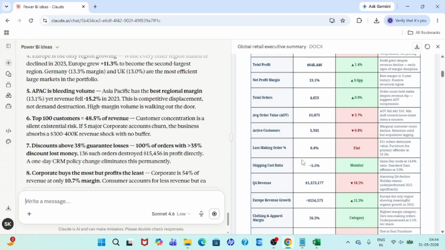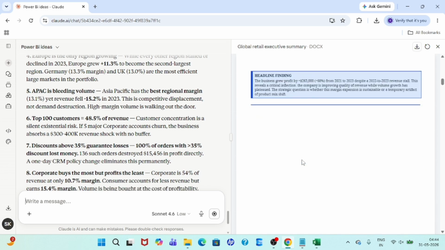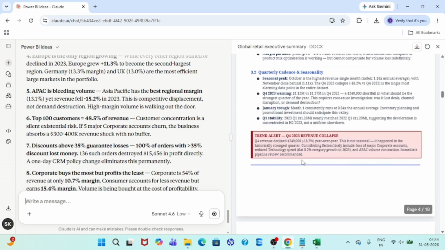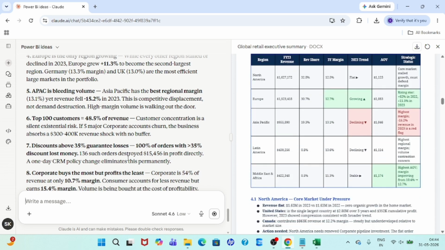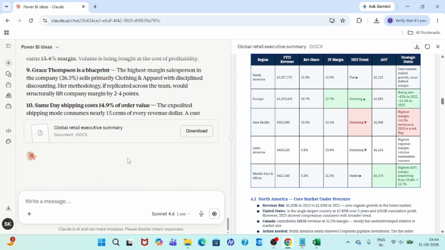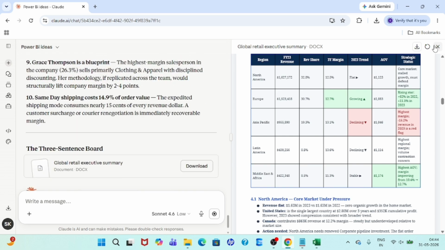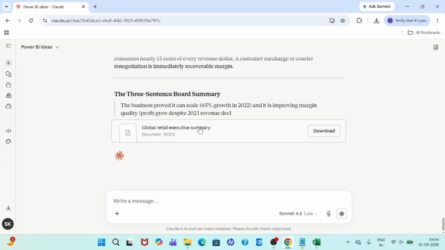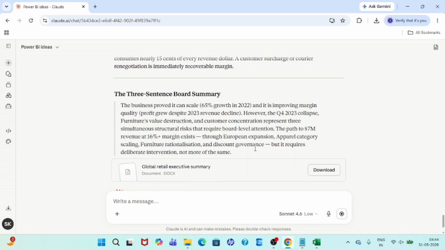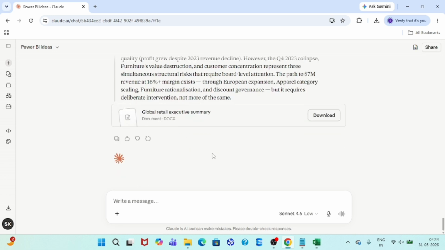You can download this doc file and understand it. So, as per our prompt, Claude AI is working and also giving proper explanations, and this is the downloadable format. You can download this. I'll put the links of all the doc files and Excel files which have been generated with Claude AI.